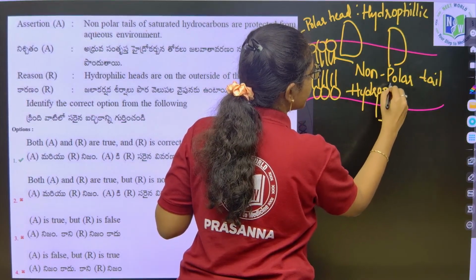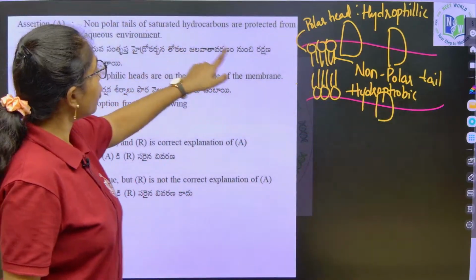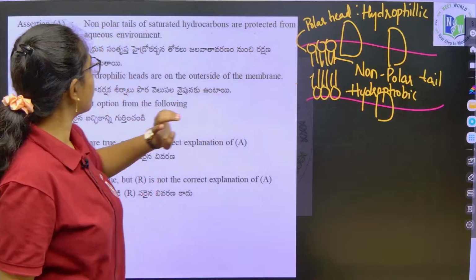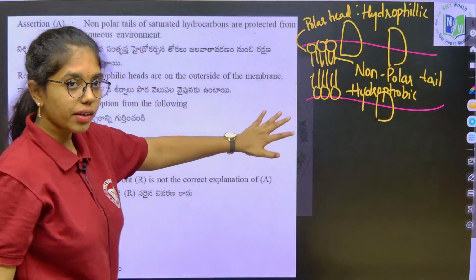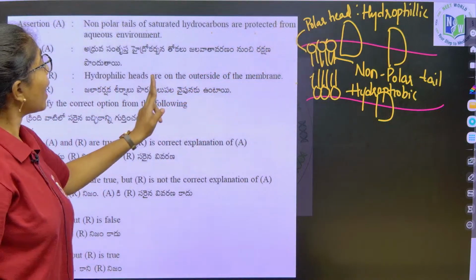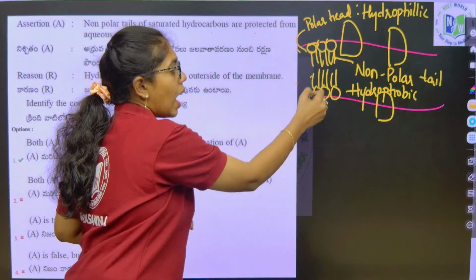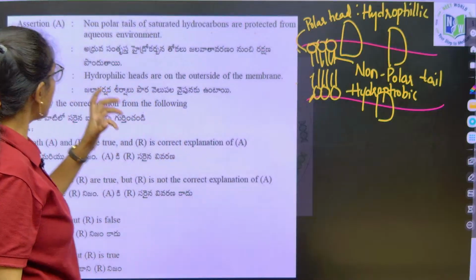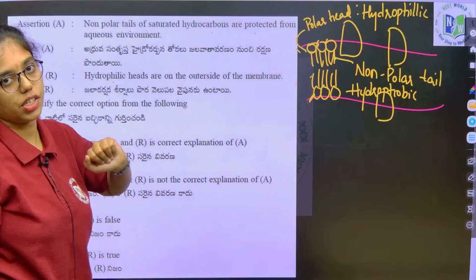Okay, this is hydrophobic. Remember that. So, the non-polar tail of saturated hydrocarbons is protected from the aqueous environment. Correct, right? How are they protected? They are protected because the polar heads are on the outer side of the membrane. Polar heads are on the outer side of the membrane, right? So, here assertion and reason are true, and reason is explaining the assertion.